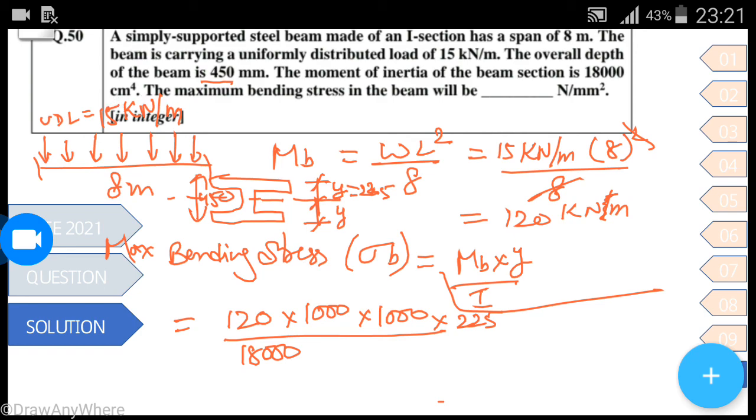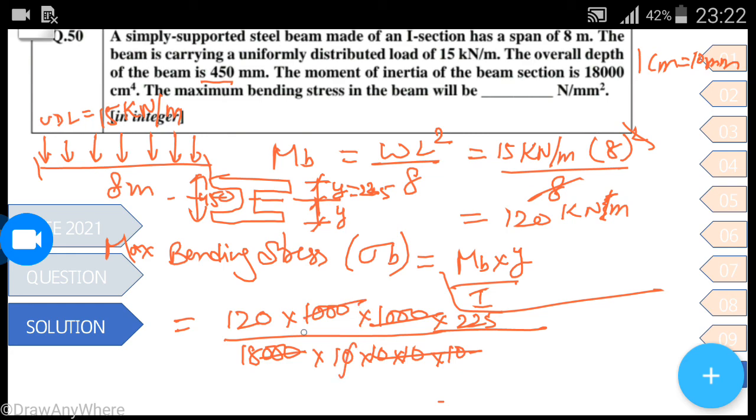So for converting centimeter, 1 centimeter is equal to 10 mm, so we have to multiply by 10 to the power 4, because the power is 4, and 225. So these three cancel, these three cancel.